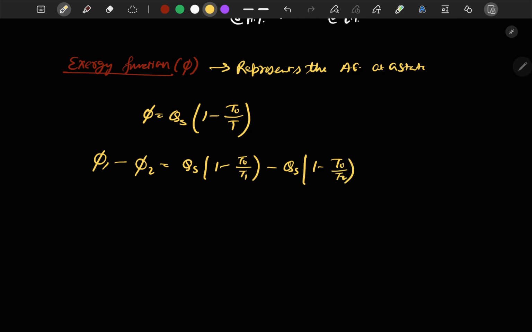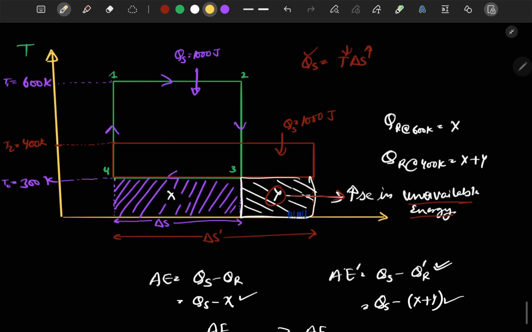Now in the above discussed example, if we see the cycle 1 2 3 4, and the other cycle is 1 dash 2 dash 3 dash 4 dash, we will be talking about all these cycles.